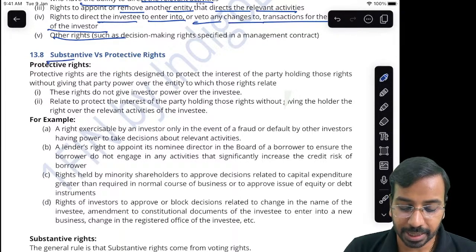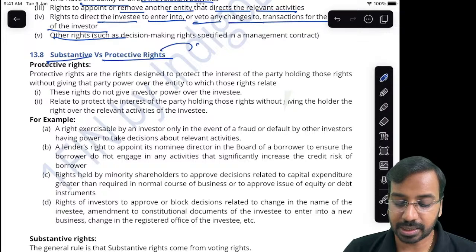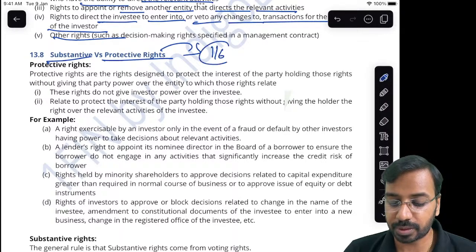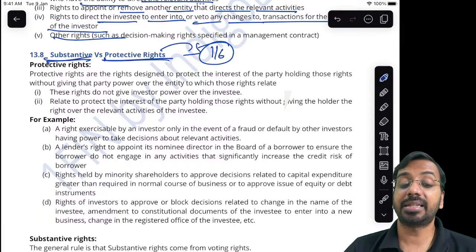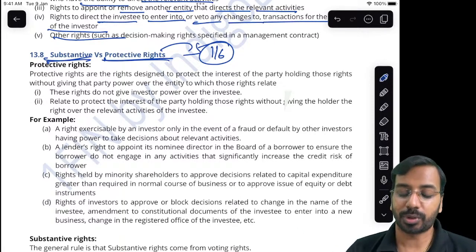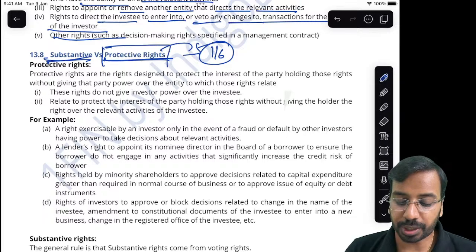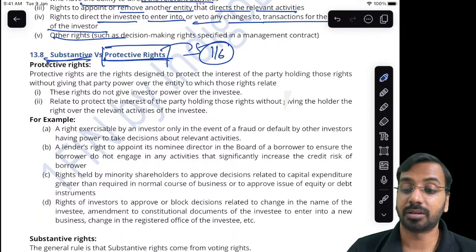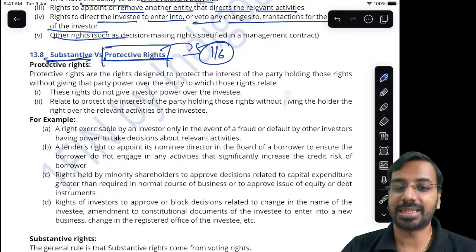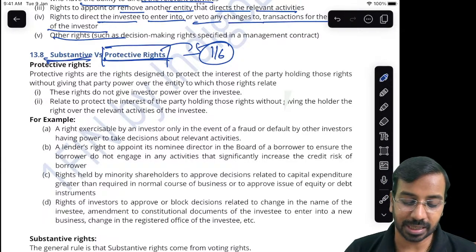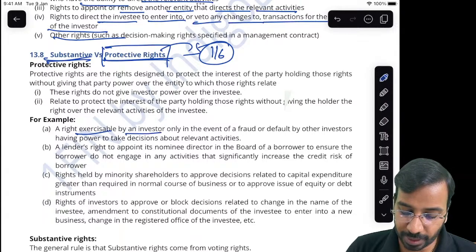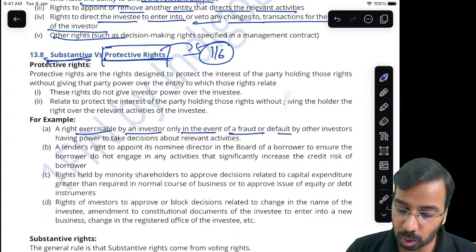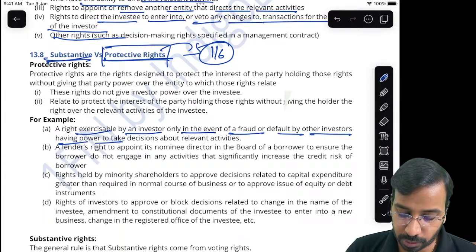Now, we also need to understand substantive versus protective rights. Similar things we have understood in Ind AS 116 also. Some rights are protective in nature. Protective means these are only to protect the interest of the investors, and may not be actively exercised by the investor. For example, a right exercisable by an investor only in the event of fraud or default by other investors having power to take decisions.